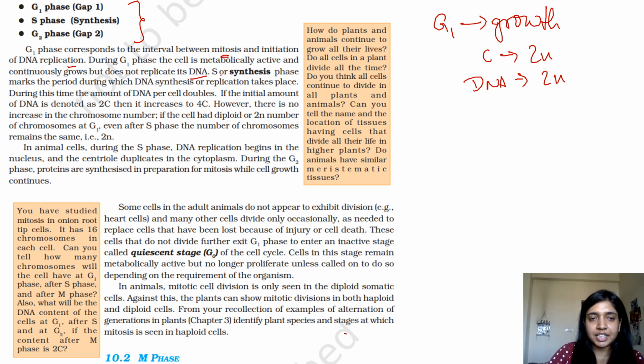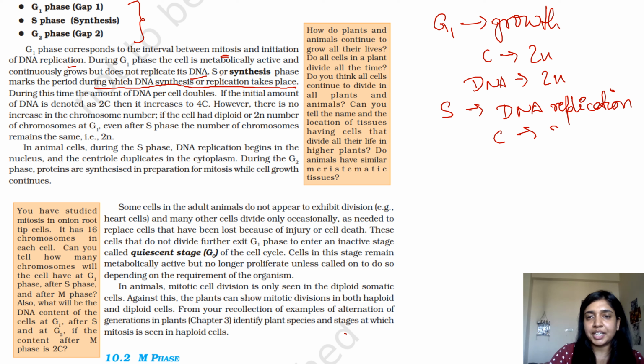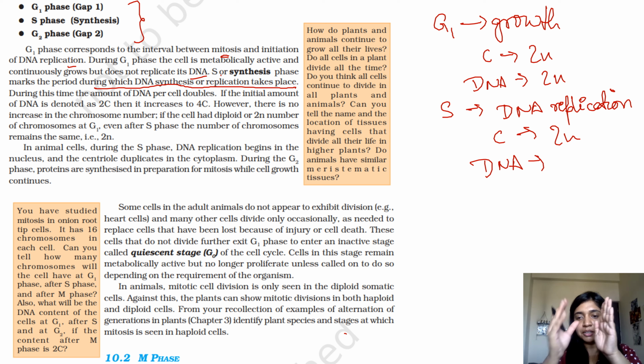S or synthesis phase marks the period during which DNA synthesis or replication takes place. So S is where DNA synthesis takes place, DNA replication. Your number of chromosomes would be 2n, and the DNA content, since DNA replication has occurred, the 2n amount of DNA has now doubled. So it would be 4n now. Replication takes place during this time.